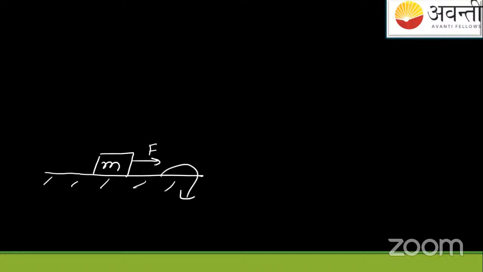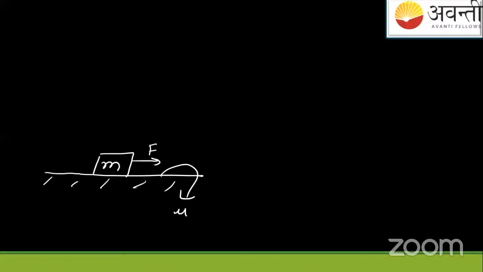See, suppose there is a surface like this. Let me draw it in front of you. Now you can focus on the screen. This is a surface. If a block is present on the surface, this block has the mass m. And if I apply the force F, and suppose the surface is rough, mu is the coefficient of friction. I don't know static, kinetic, whatever.